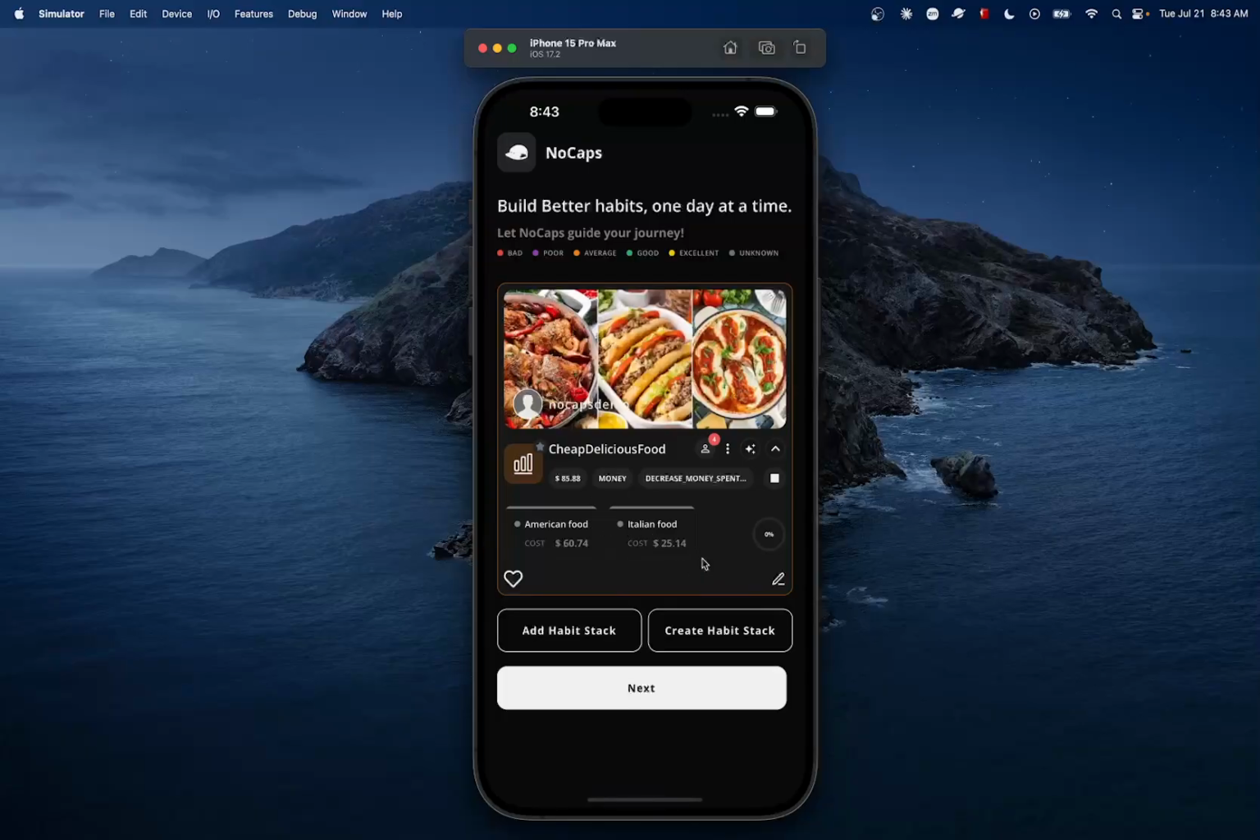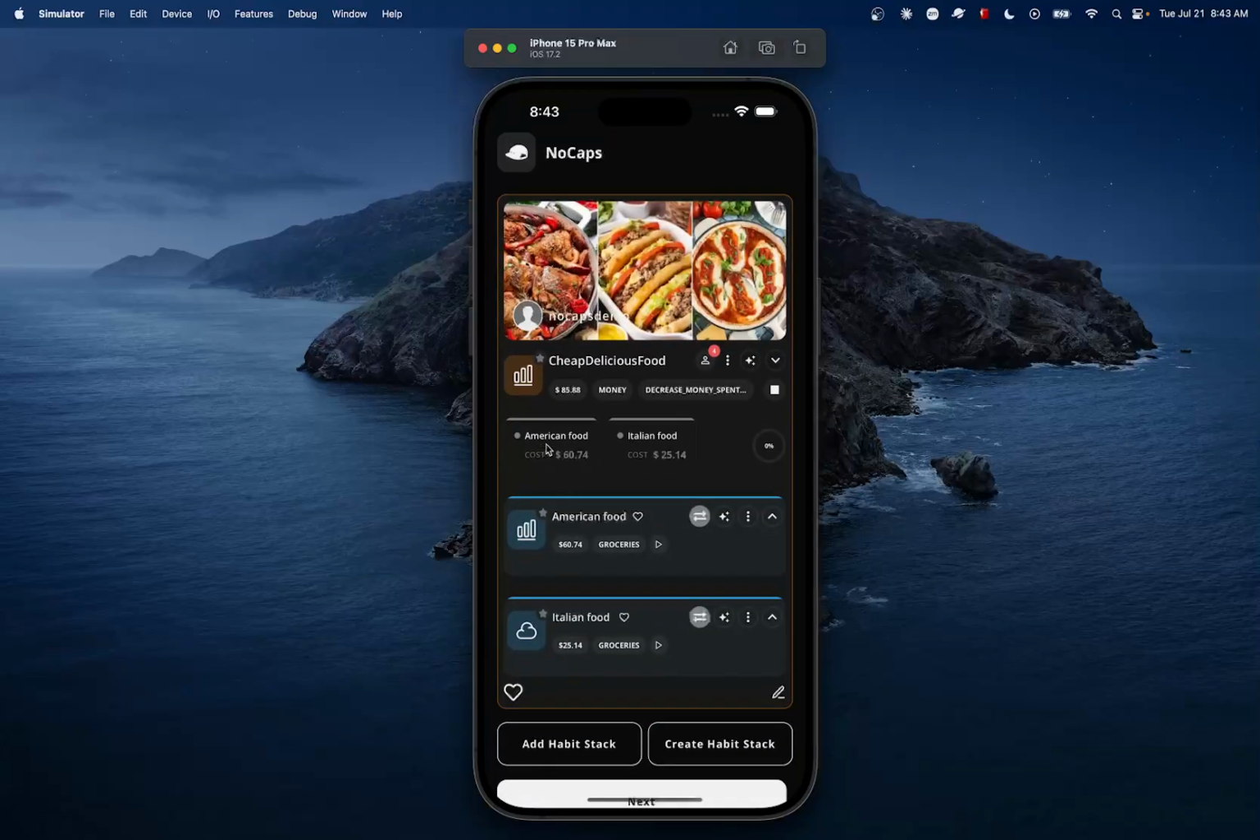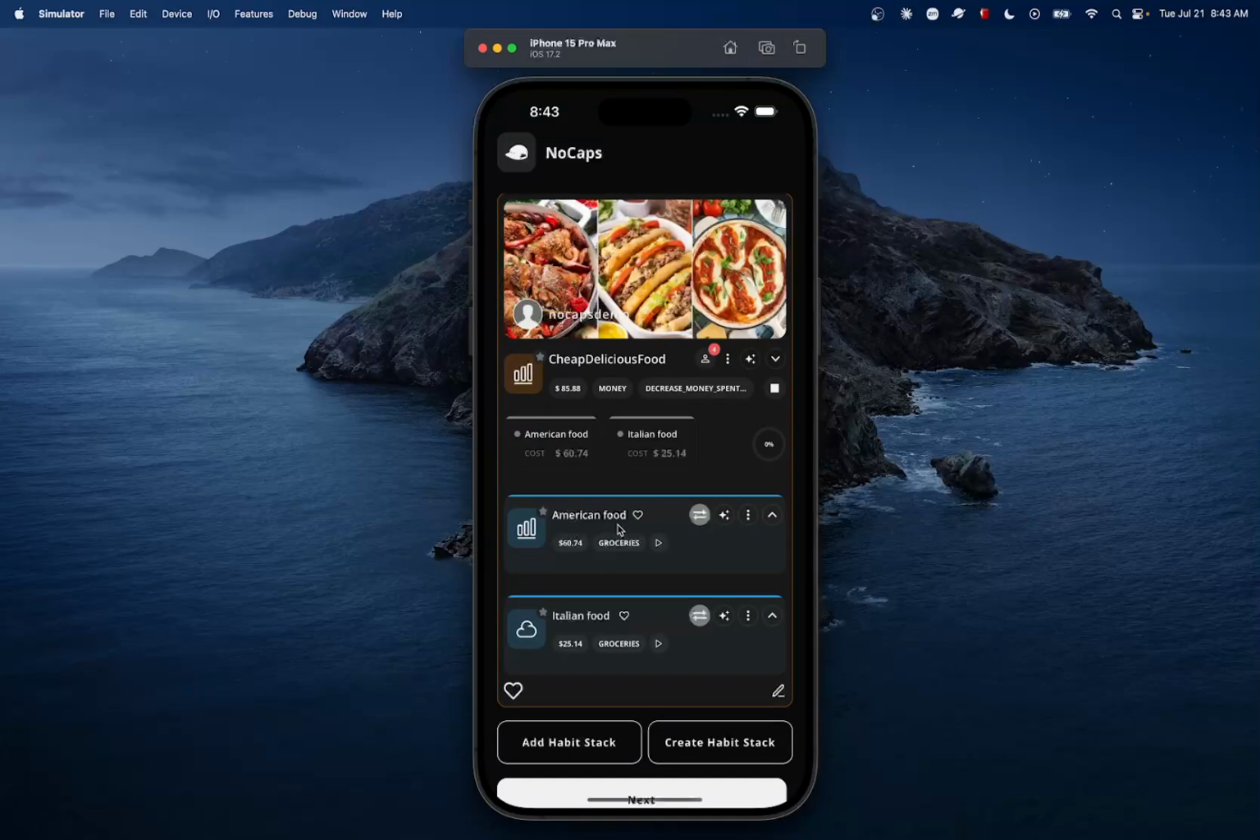When you take a look at this HabitStack here, you will see that you have two habits. So just like the name says, a HabitStack is just a stack of habits. All right, so I'm gonna expand the HabitStack. When I expand it, I can see that I have, just like it says on top here, two habits. The first one is American food. The second one is Italian food.